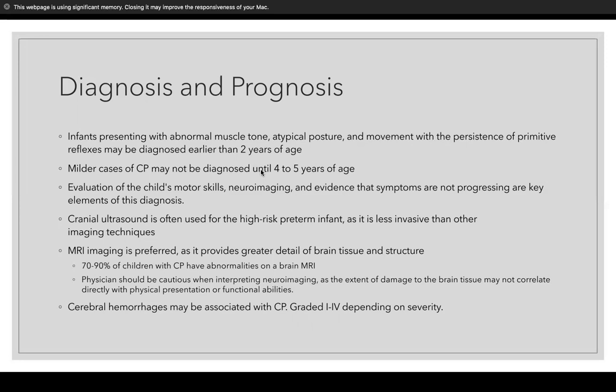With typical children who have CP, they show abnormalities 70 to 90% of the time when the results show MRI. Physicians, though, should be cautious because what shows up on the imaging may not correlate directly with physical presentations. So that should be taken into account when looking at their functional abilities. The book does mention that cerebral hemorrhages can be associated, and they're graded 1 to 4 depending on the severity.